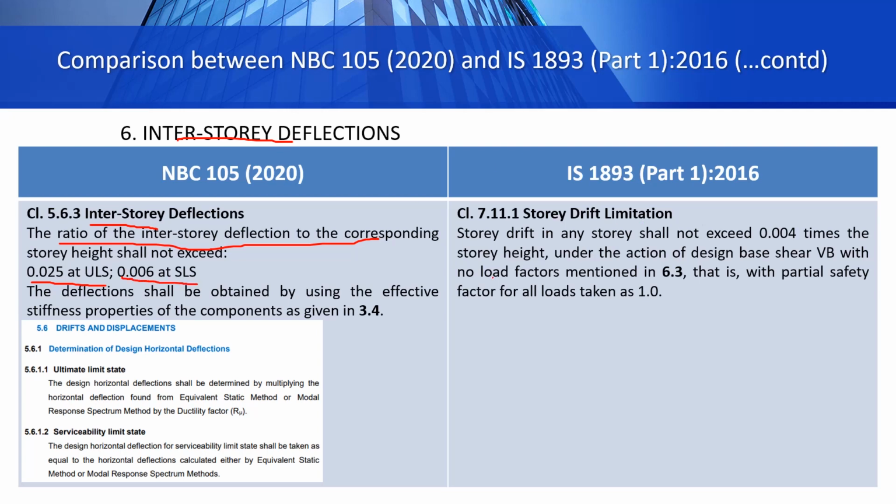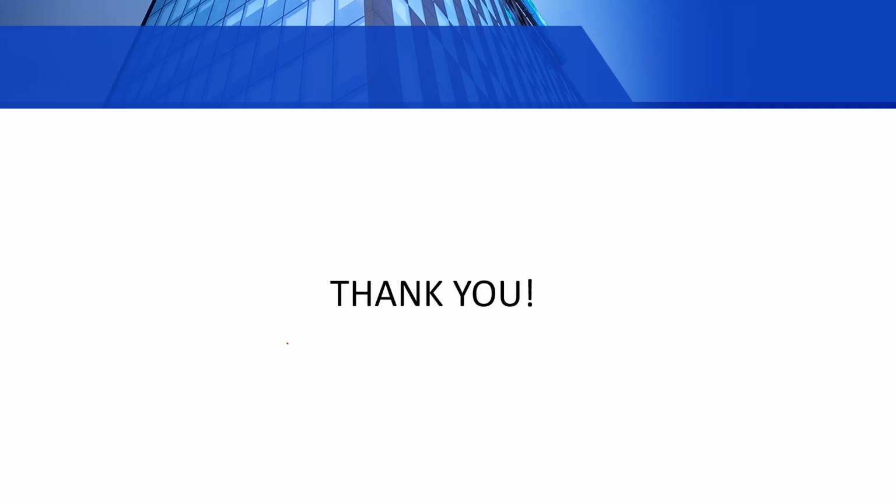In IS code, the story drift in any story shall not exceed 0.004 times the story height under the action of design base shear with no load factors, as mentioned in 6.3. So this is the difference of values here. This is about interstory deflection.